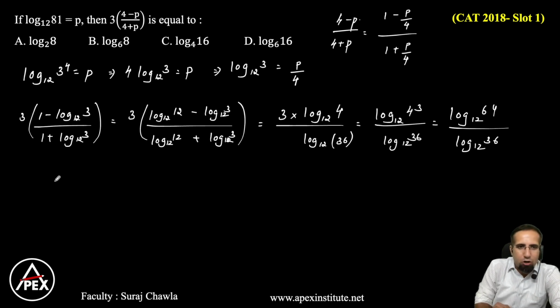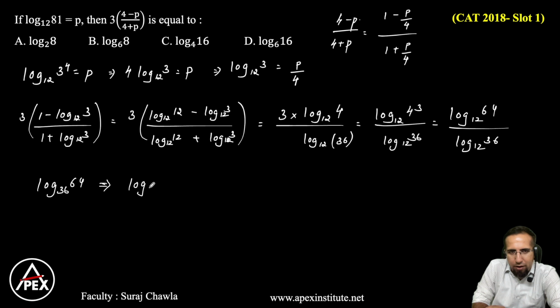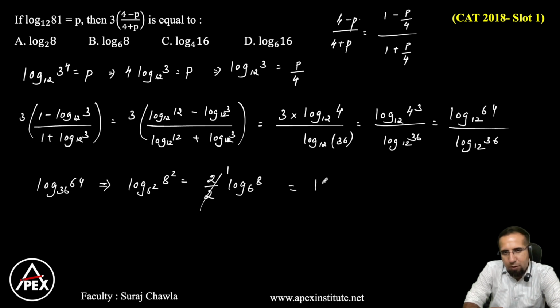Now the best part is log 12 can be eliminated by writing this as 64 base 36. If I look at my options, I have 8 and I have 6. I can write 36 as 6 square and 64 as 8 square. So this will eventually become 2 by 2. This is log 8 base 6. 2 by 2 becomes 1. So our final answer here becomes log 8 base 6.